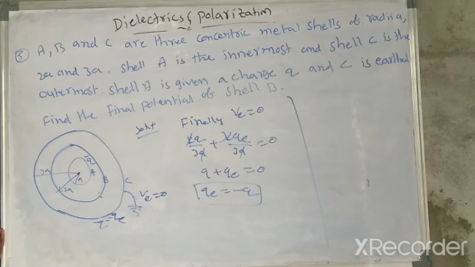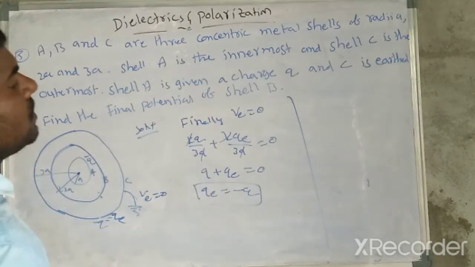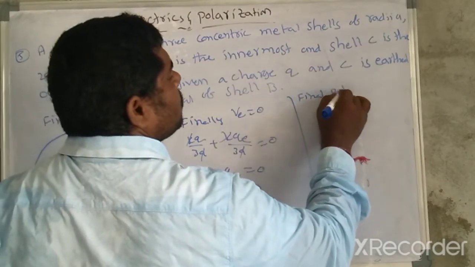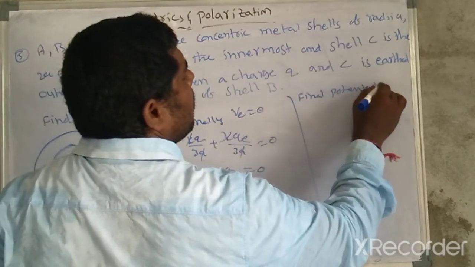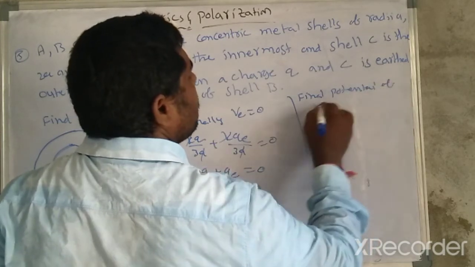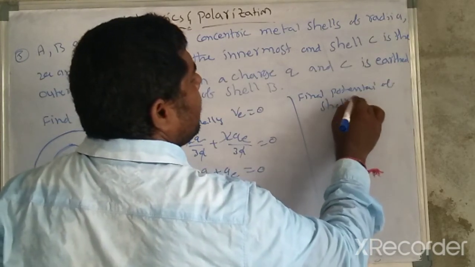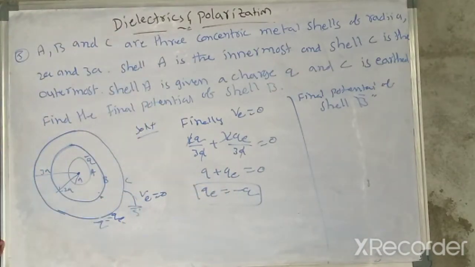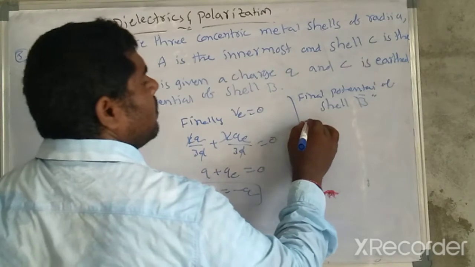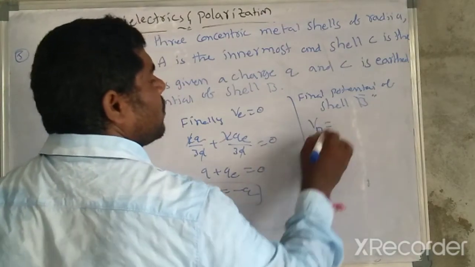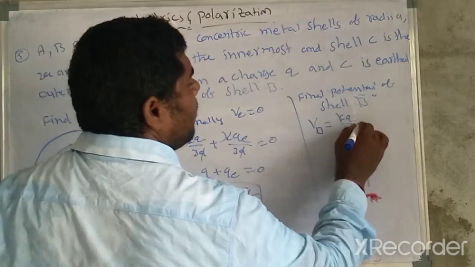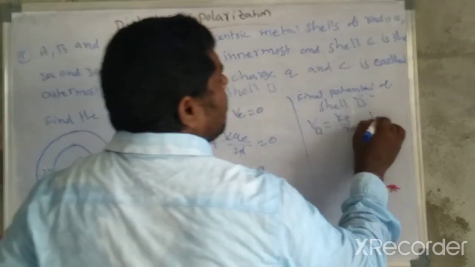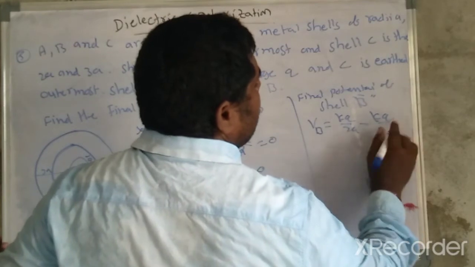So what they are asking is the final potential of shell B. The potential V at B is equal to KQ by 2a minus QE, nothing but minus KQ by 3a distance.